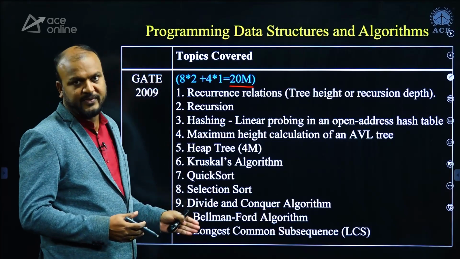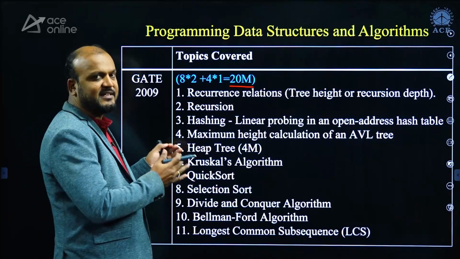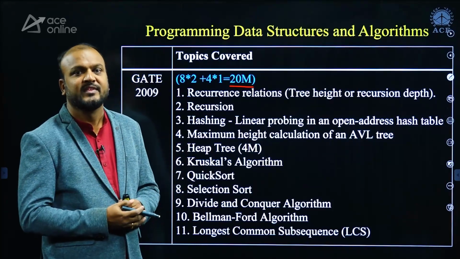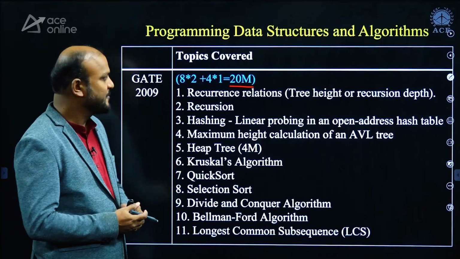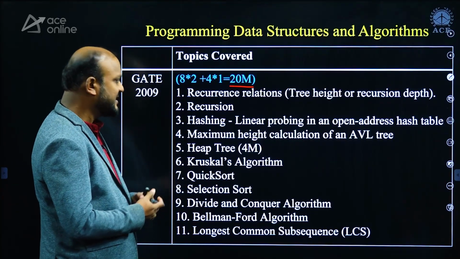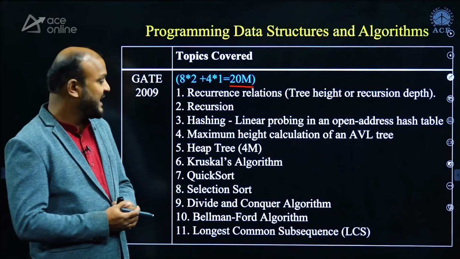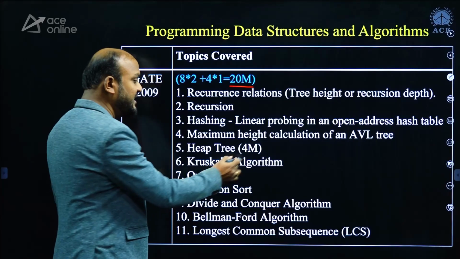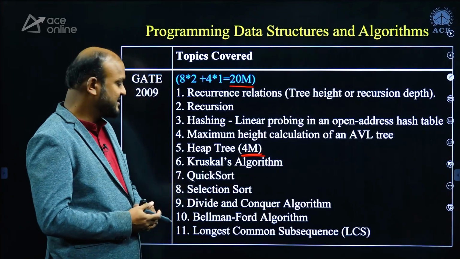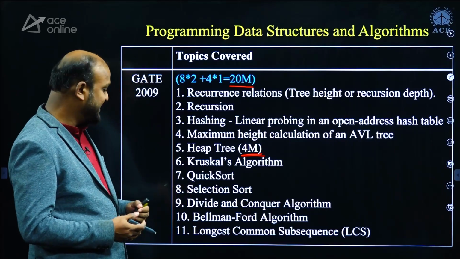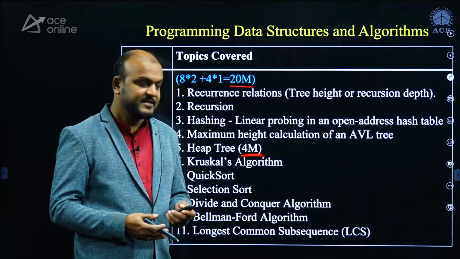And these are the topics from where questions were asked. Don't worry, I am going to share this PDF in the description. Please download it and refer to it. From these topics like recurrence relations, recursion, hashing, maximum height calculation of AVL tree, heap tree, a linked question which is of 4 marks, Kruskal algorithm, quick sort, selection sort, divide and conquer, Bellman-Ford algorithm, longest common subsequences.